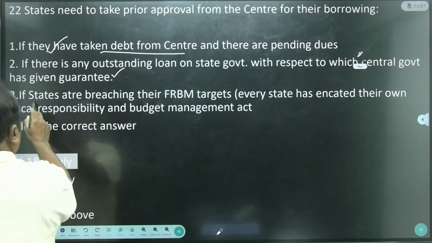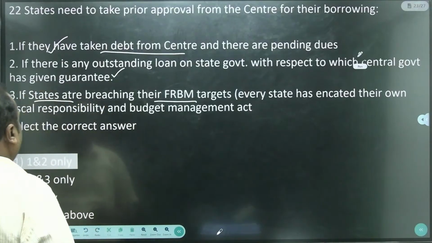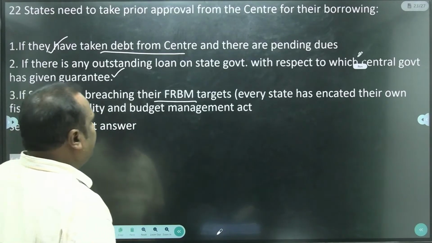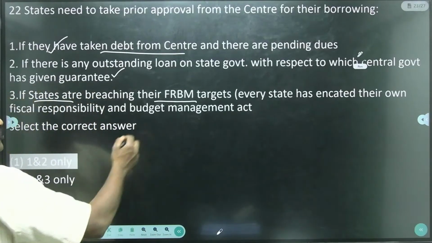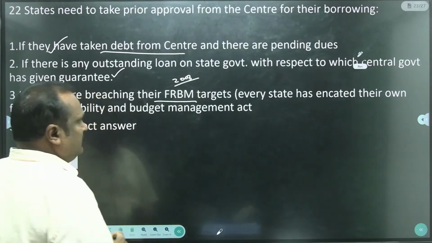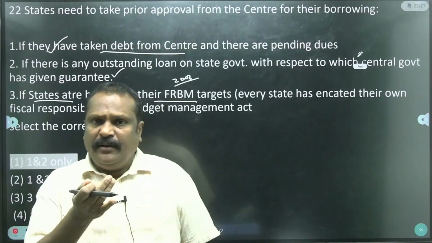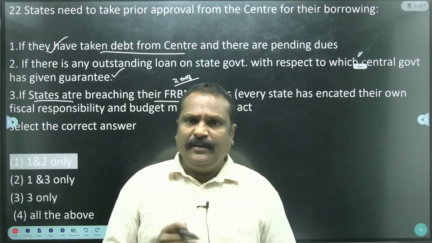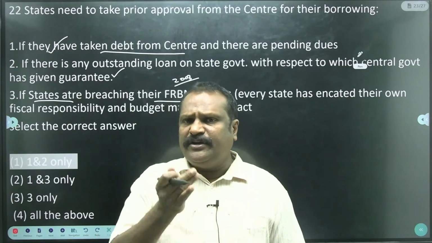And the state governments are breaching the FRBM to manage the fiscal deficit. No, the FRBM Act, Fiscal Responsibility and Budget Management Act 2003, was implemented in 2004. The fiscal deficit target is 2.5, so it should be reduced, and the revenue deficit is at 0 level.